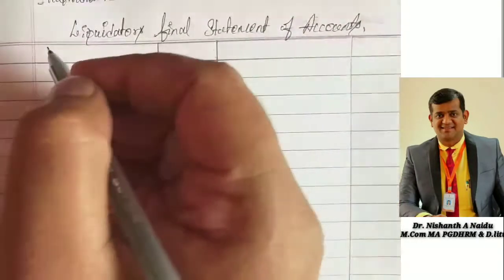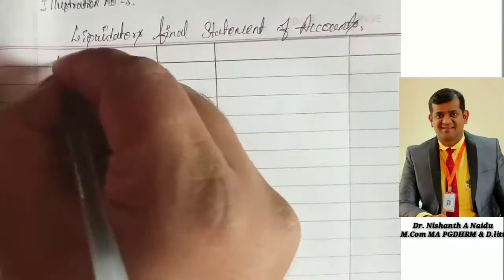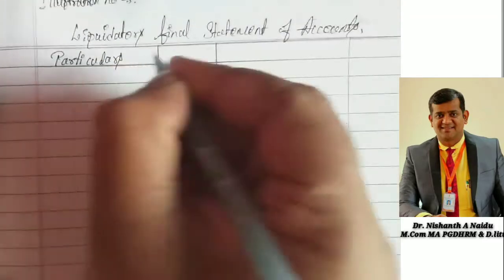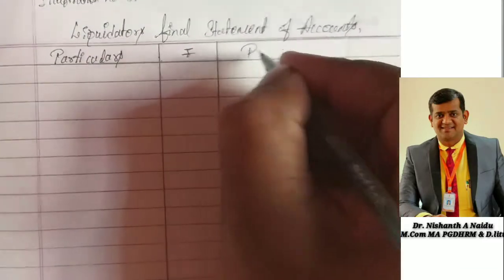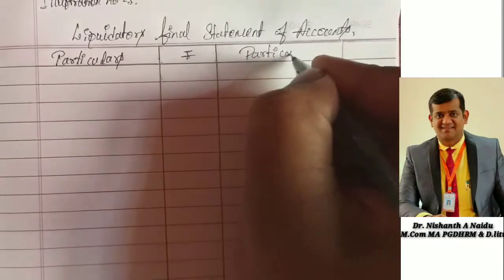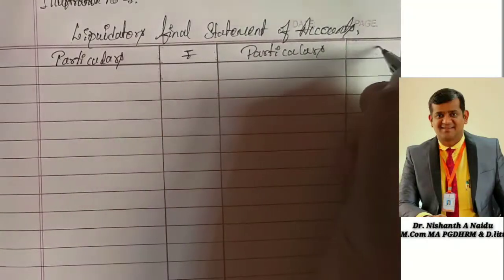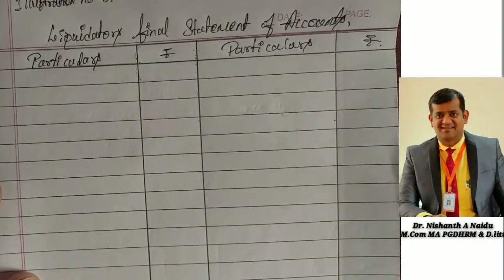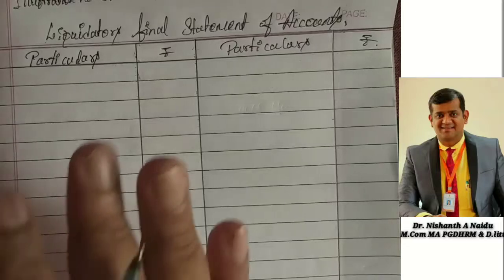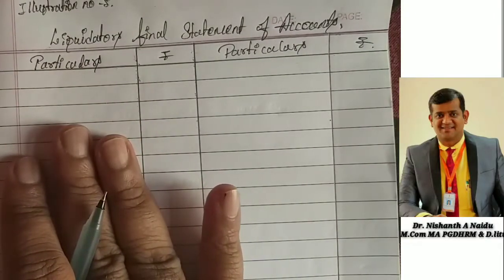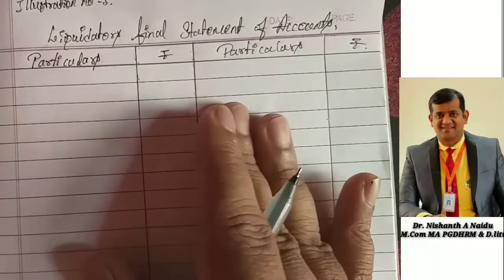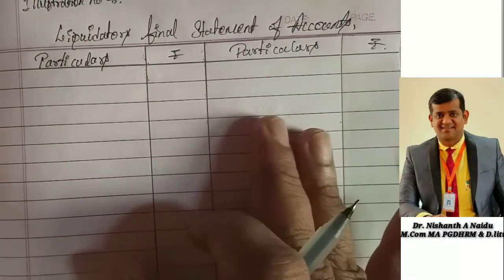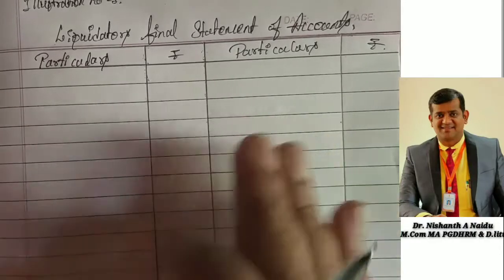So now let me give the heading: particulars, rupees, particulars, rupees. You all know that in the liquidator's final statement of account, whatever assets are sold will be recorded on the debit side of the table. Whatever payments are settled will be recorded on the credit side. Correct? So let us begin with the assets realized.